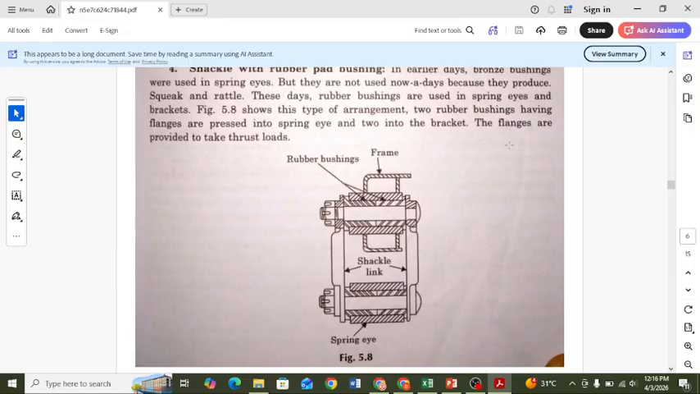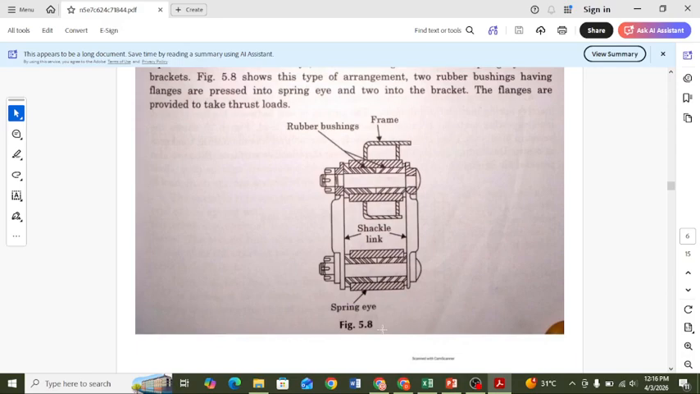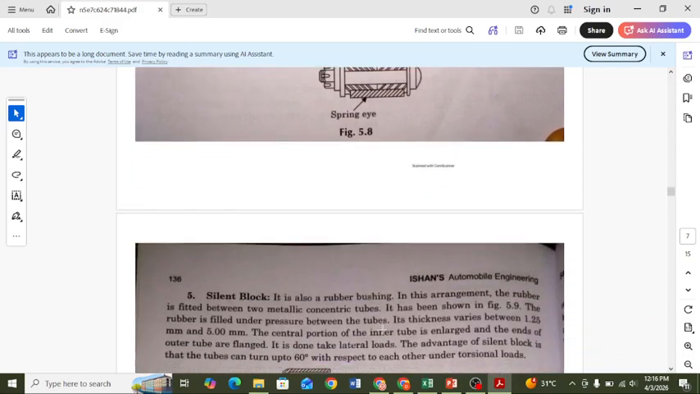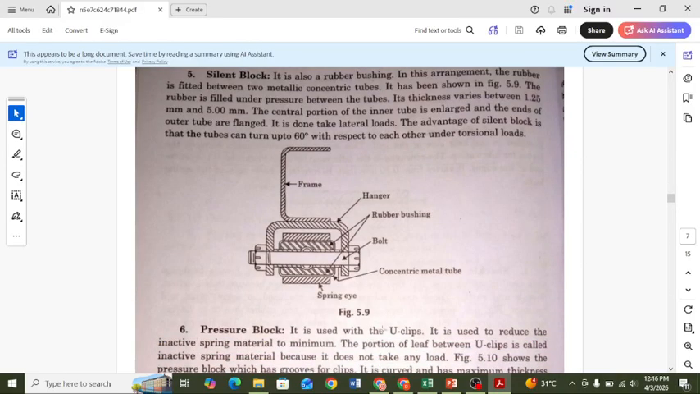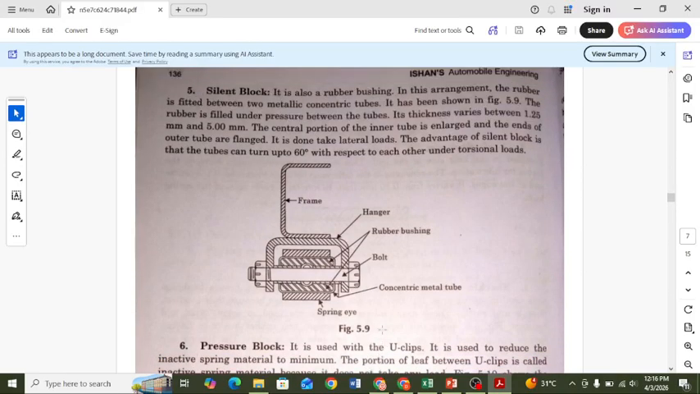The shackle link is here, and this shackle link is connected to the rubber bushings for this purpose. The next is the slide block. This slide block uses two metallic concentric tubes with the rubber filled under pressure between the two tubes, and this thickness varies from 1.25 mm to 5 mm. The central portion of the inner tube is enlarged and the ends of the outer tube are flanged.